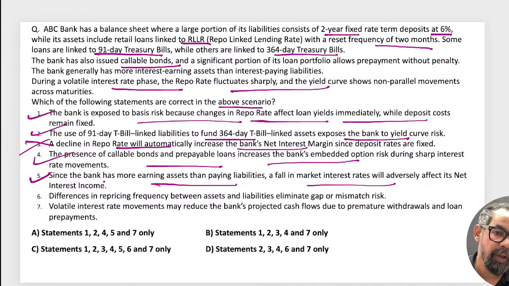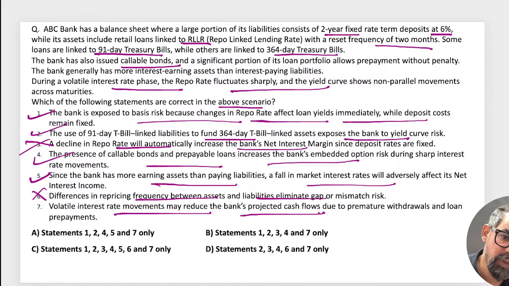If interest rates fall, it will impact the NII, net interest income. The differences in the repricing frequency between the asset and liability eliminate the gap or the mismatch risk. No, it creates the gap or mismatch risk. Volatile interest rate movements may reduce bank projected cash flow due to premature withdrawals, and this is true.